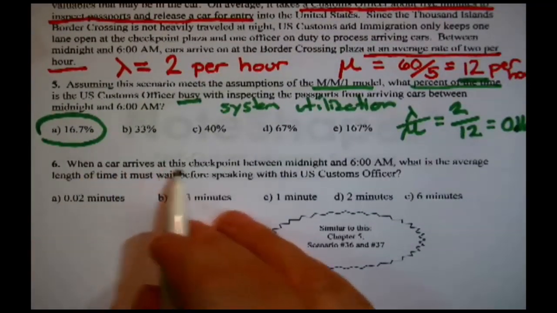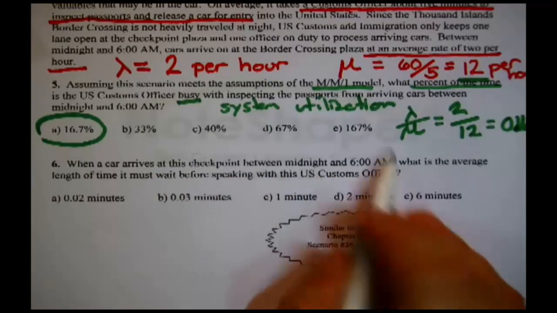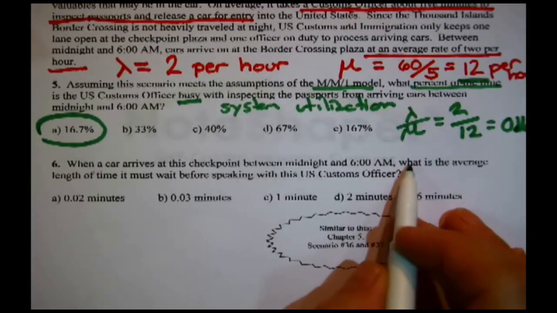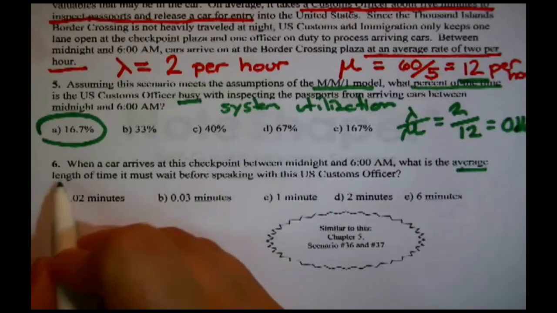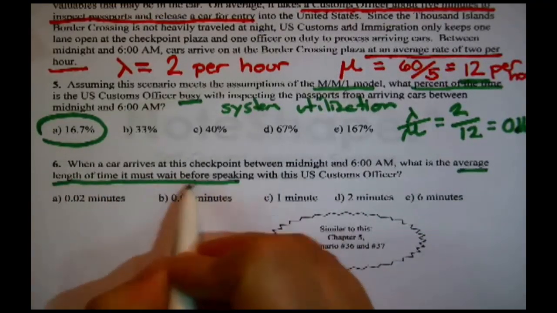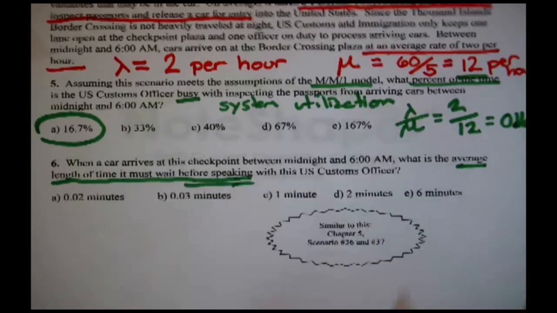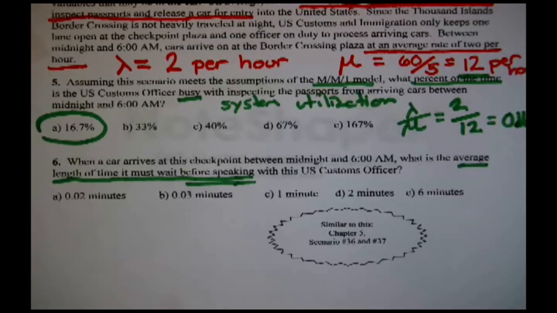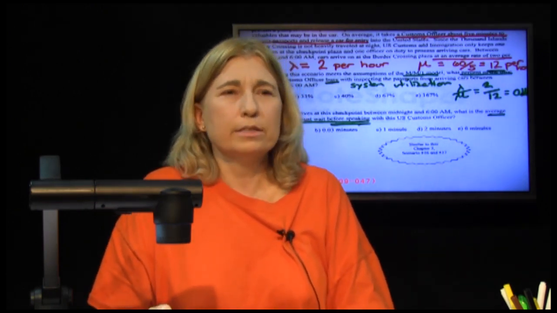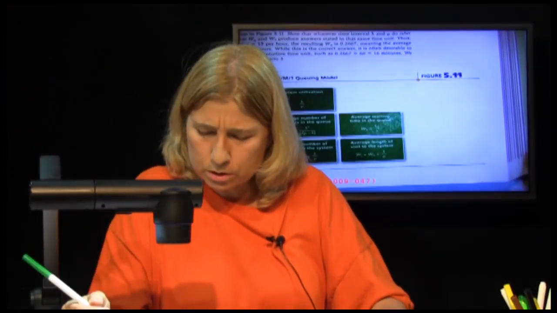Then this question: when a car arrives at this checkpoint between midnight and 6 a.m., what is the average length of time it must wait before speaking to the customs officer? Which of the rest of the formulas do we need? It's asking for a length of time, a wait, so it's one of the Ws.